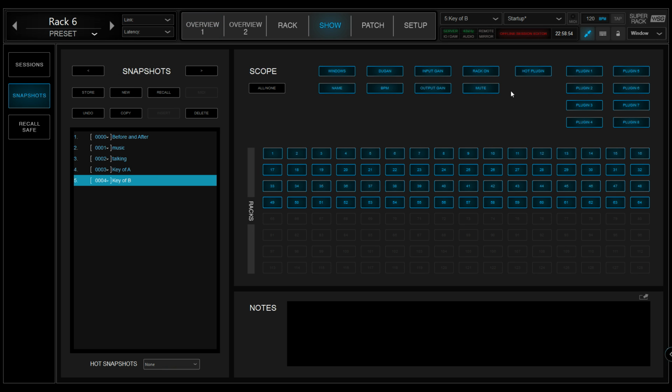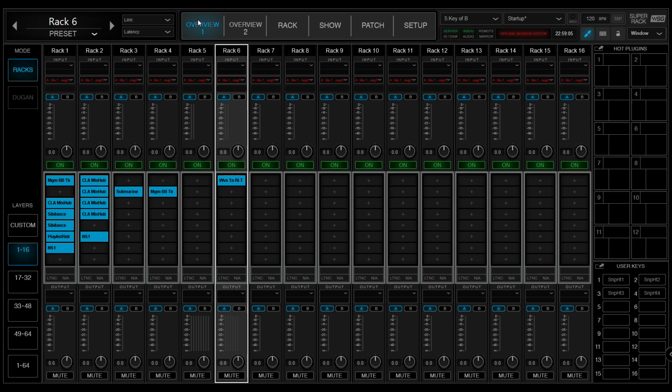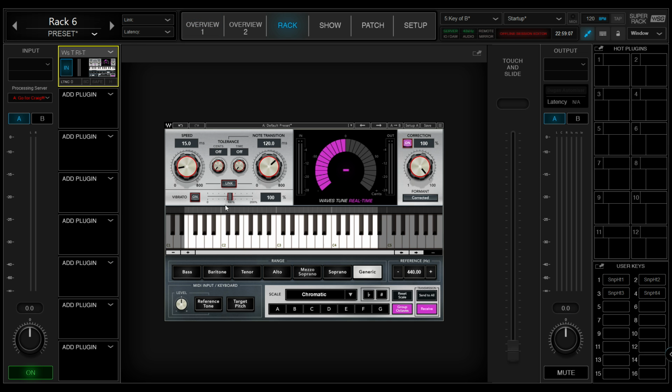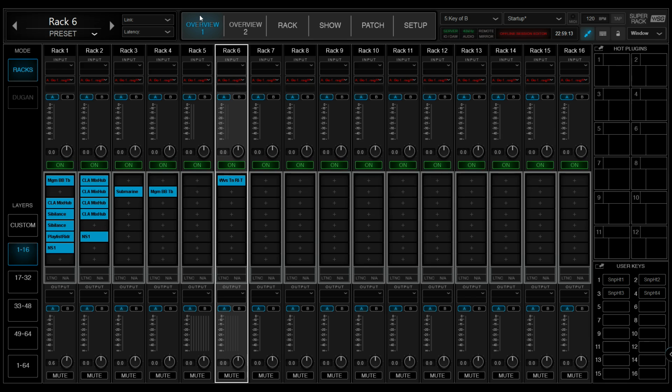So I want to take all these off and go rack 6, plugin 1 and hit store. So major, A major, show, store.